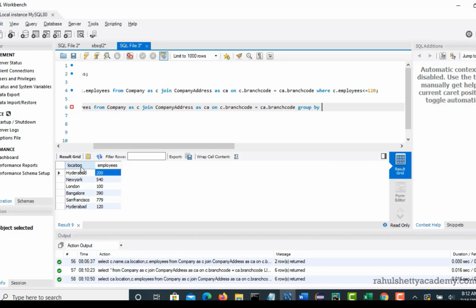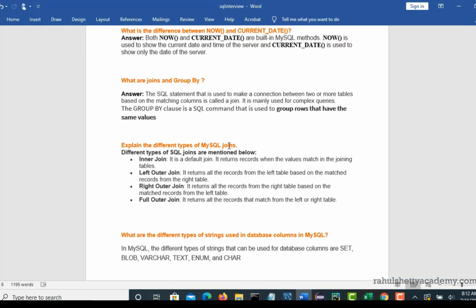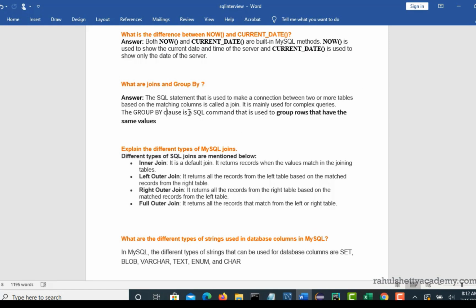When you say group by location, it will see which rows have Hyderabad as the name, and it will group all these rows into one single row. If you come back to the definition, it says the group by clause is a SQL command that is used to group rows that have the same values.